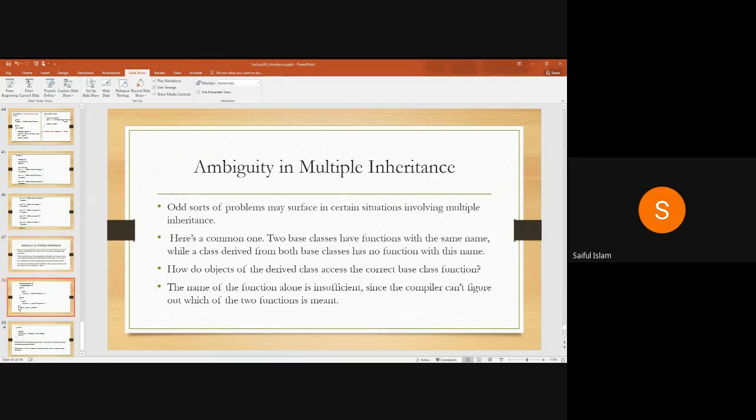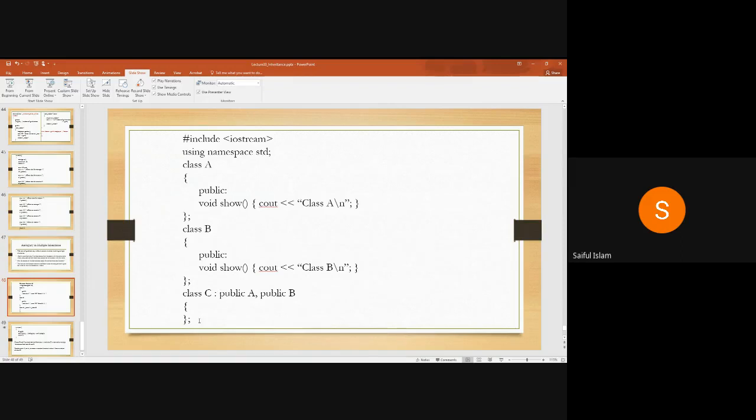In this case, I may write C1 dot, I need show of A, using the scope resolution operator, then show. So if I use this statement, I am calling the function show of A. Now this is an unambiguous call.